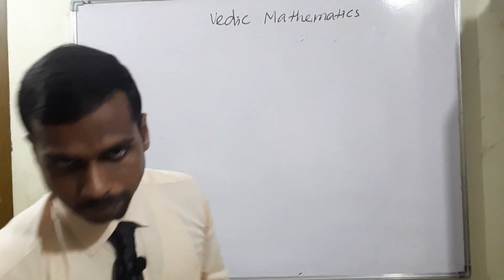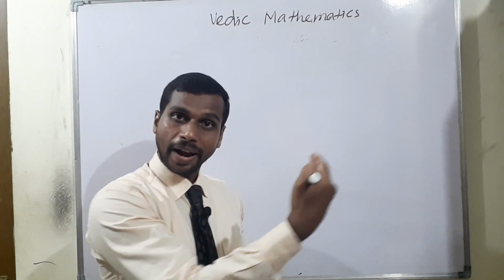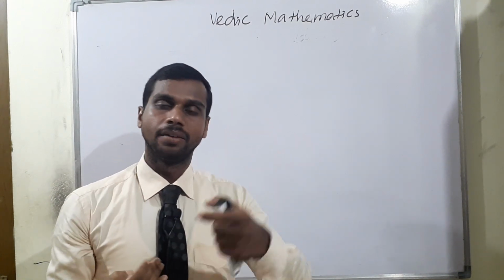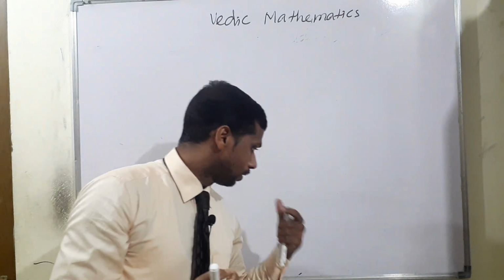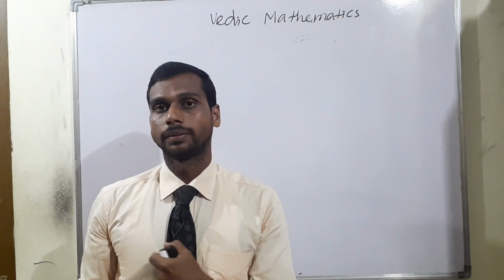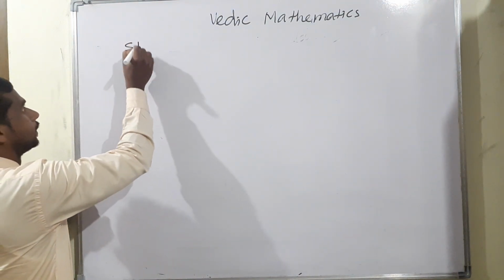I hope, listen, in this method, each and every number we are counting right to left. Already you watched 1 line, 2 line and 3 line, each and every method we have applied right to left. But now we are going left to right. What is the name? Spark addition.